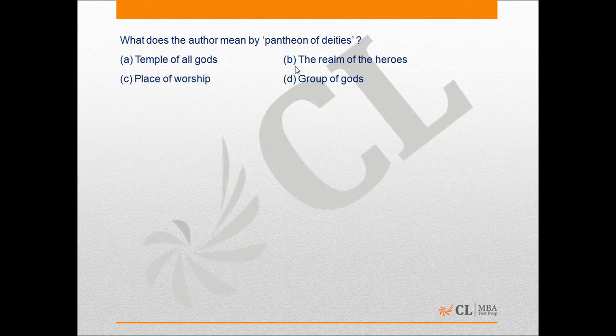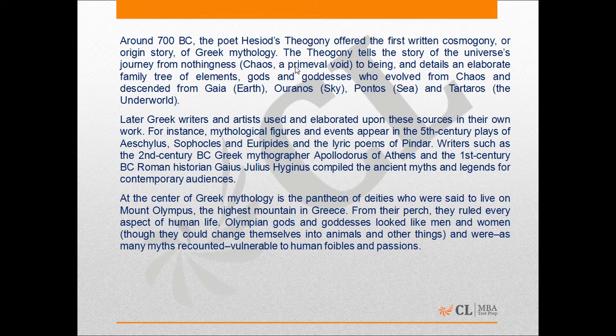What does the author mean by Pantheon of Deities? Let us refer to the last para of the passage. At the center of Greek mythology is the Pantheon of Deities who were said to live on Mount Olympus, the highest mountain in Greece. From their perch, they ruled every aspect of human life. Olympian gods and goddesses look like men and women, although they could change themselves into animals and other things, and were, as many myths recounted, vulnerable to human foibles and passions.